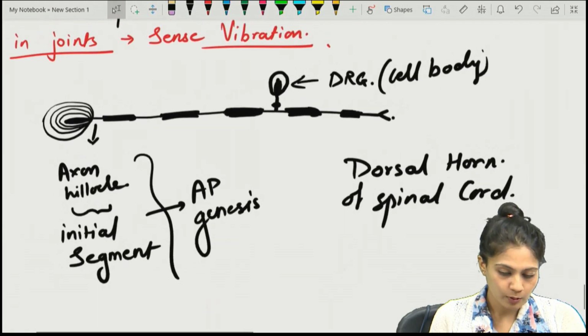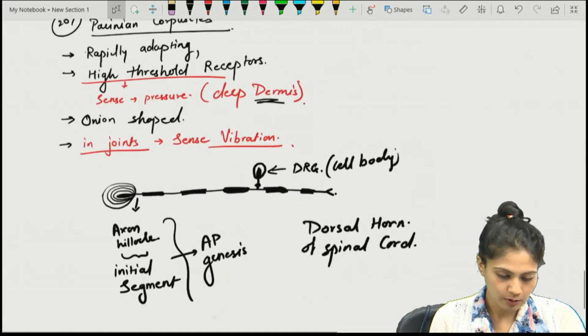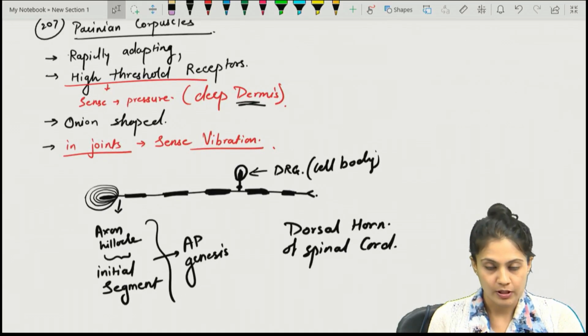So that is all about the Pacinian corpuscle.